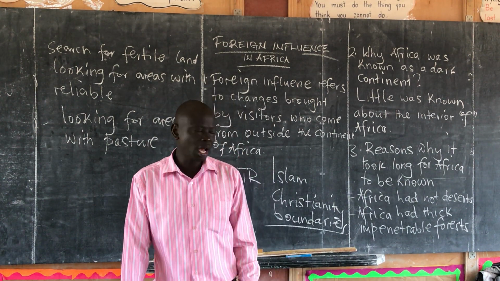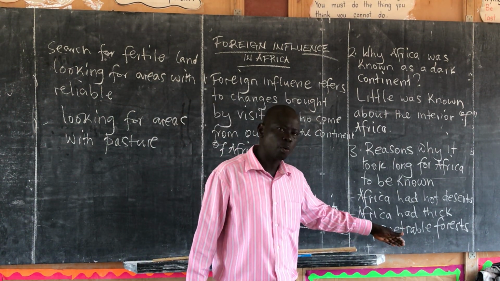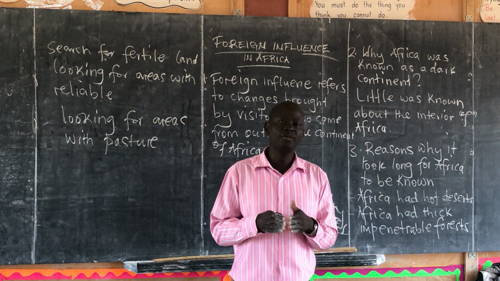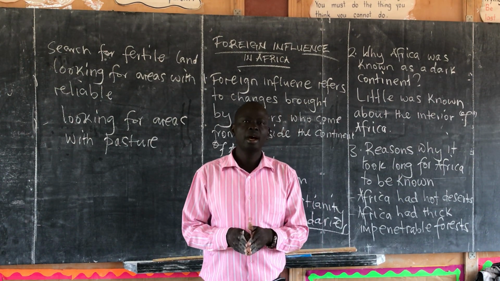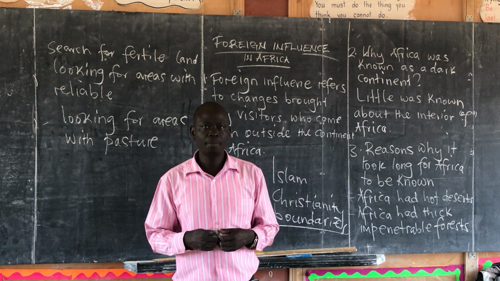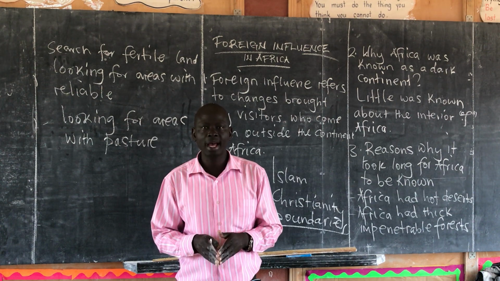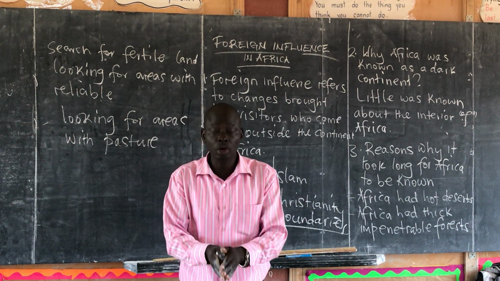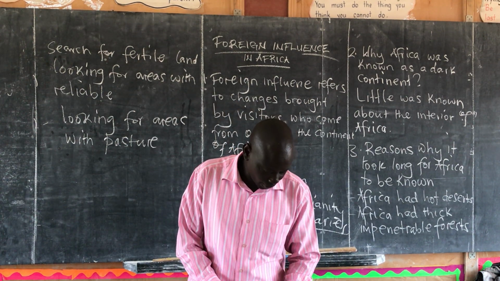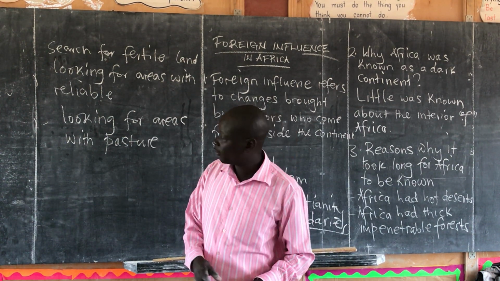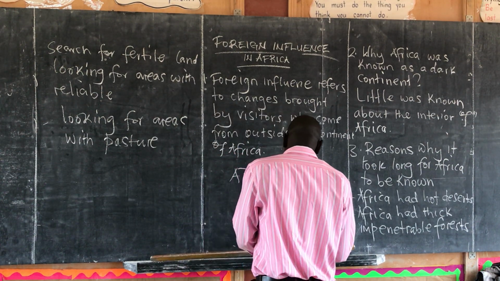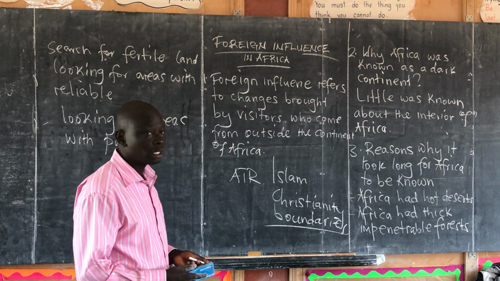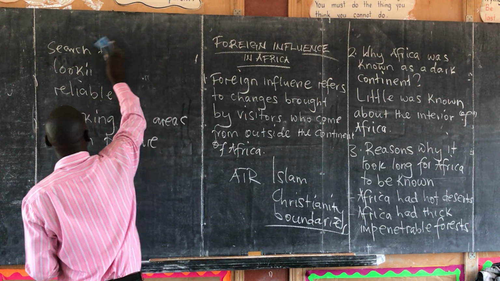Up to now, when we talk of countries like DRC, we still have a lot of thick forests, and these forests keep dangerous wild animals. So this prevented having good roads into the interior. So the presence of thick impenetrable forests also stopped many foreigners from entering into the interior of Africa.